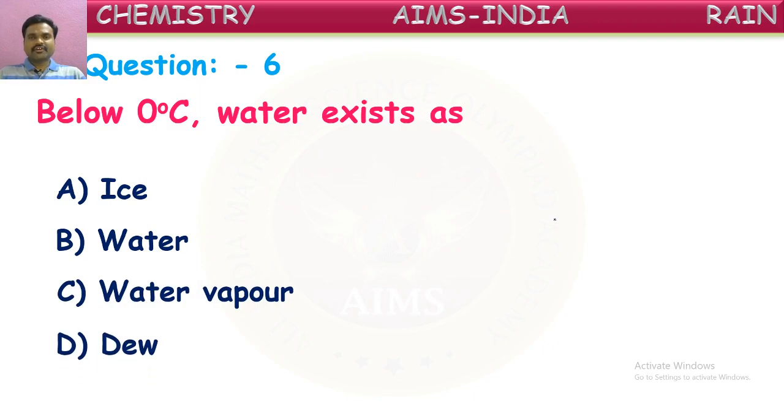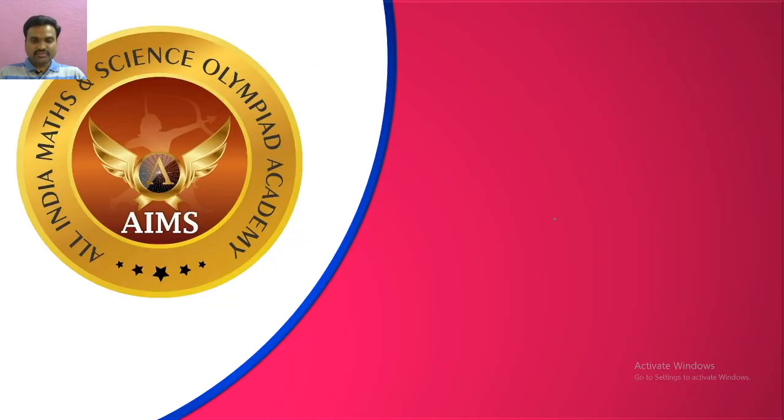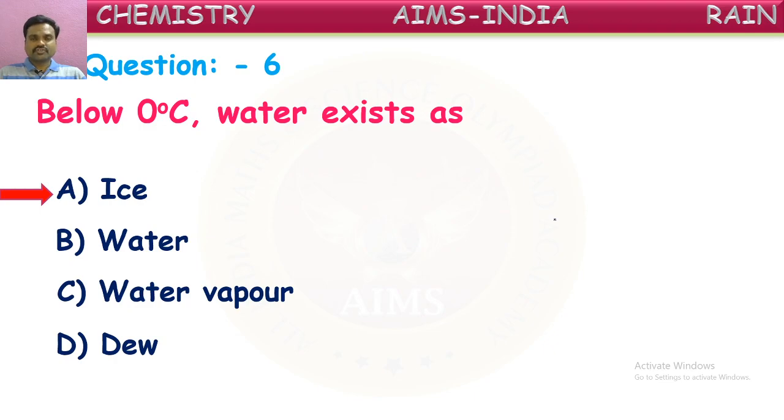In which form does water exist below 0 degrees, children? Can you give the answer? Yes. You can try to give the option in the chat. Nice. Good. Yes, most of you have given the correct answer. It is ice. It exists in solid form, which we call ice, below 0 degrees Celsius.